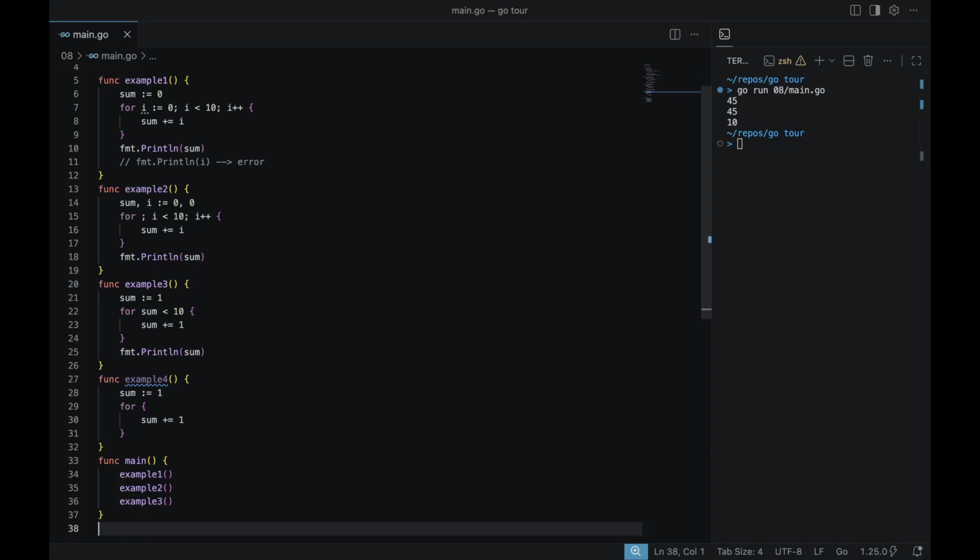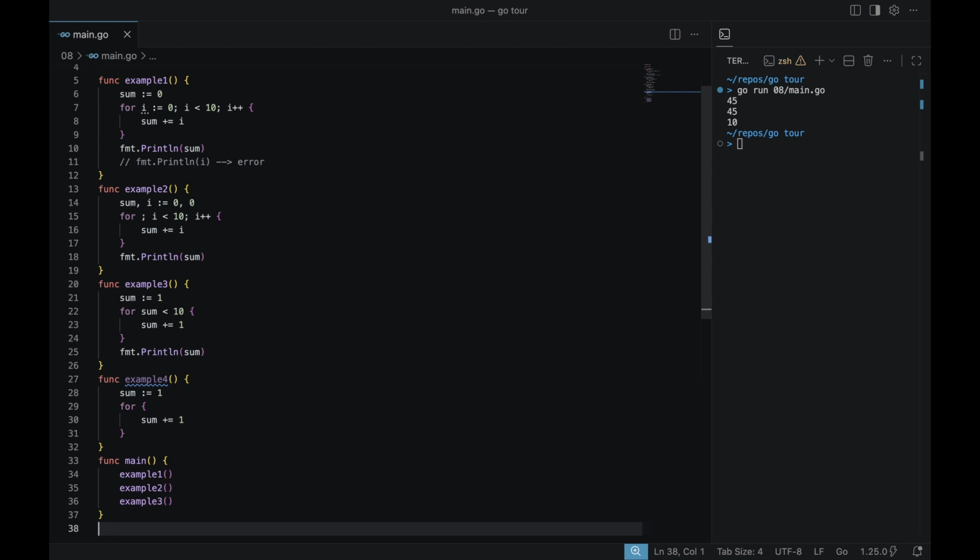The for loop in Golang has three components, which are separated by semicolons. The first one is the init statement, the next, the condition expression, and the last one is the post statement. Example 1 shows a for loop with these components.